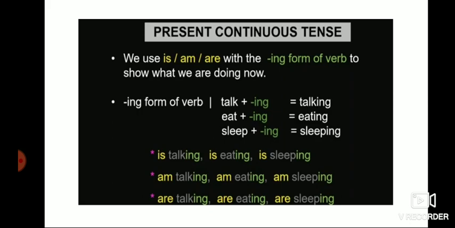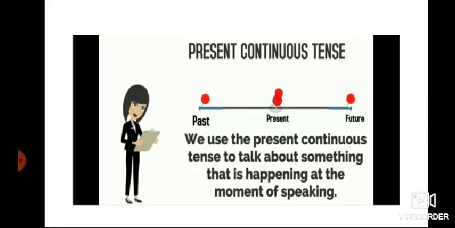Okay, see, it shows what we are doing now. I'm playing, I'm talking, I'm sleeping, I'm eating. Okay, I'm sleeping, we are sleeping, she is talking. Verb plus ing, and before verb plus ing you have to add the helping verb is, am, or are.